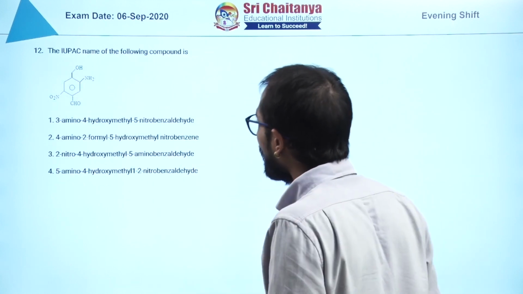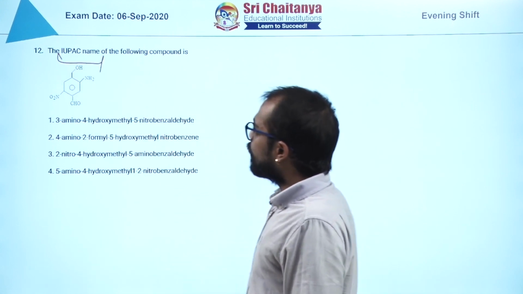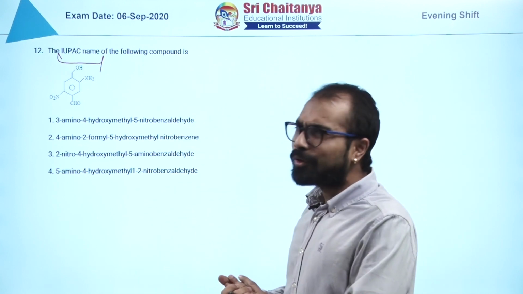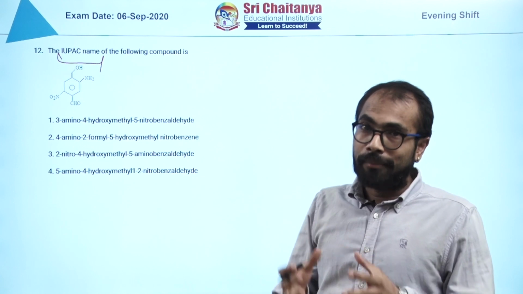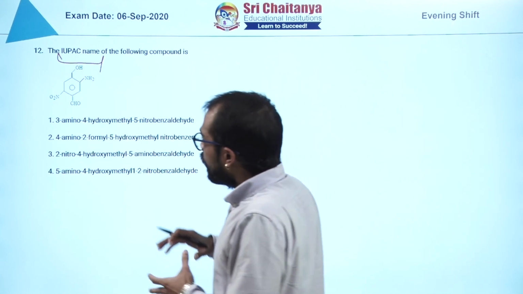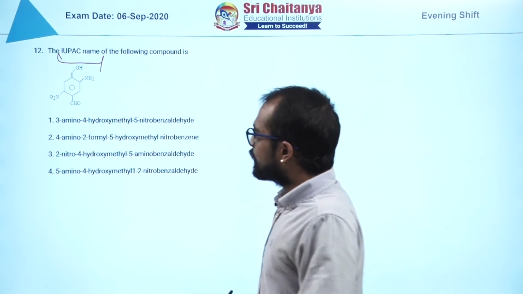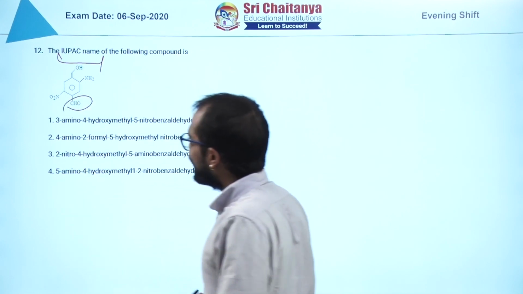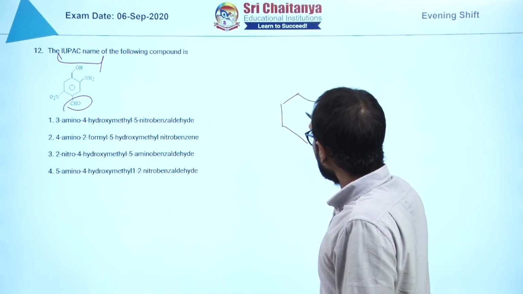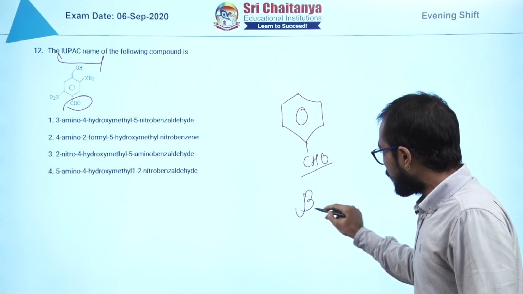Next question. Here we have the IUPAC name of this particular compound. Now this compound is aromatic, right? Now for aromatic compounds, how do you write down the name? We write down the name as a derived name. For a derived name, you select the senior most functional group, that is my aldehyde, right? I see aldehyde is the senior most one, and this particular substance I will pick out. What do I call this particular fellow? Benzaldehyde.